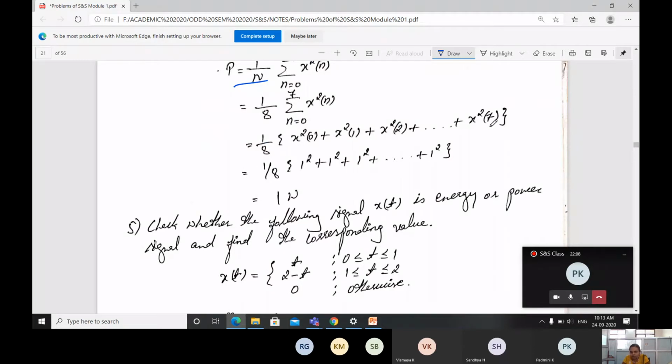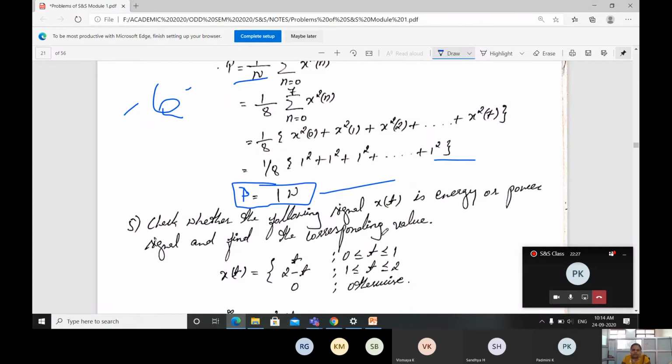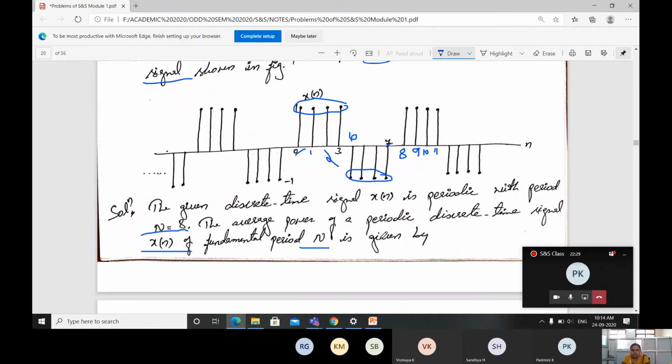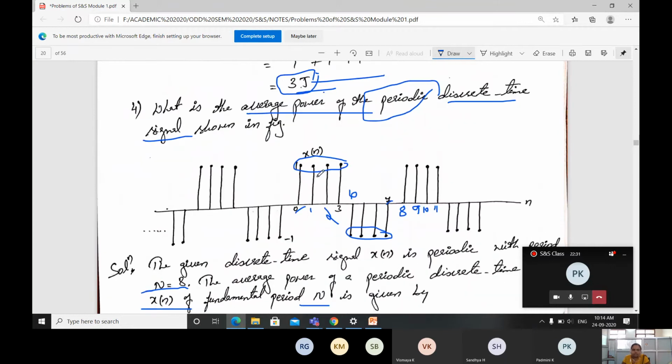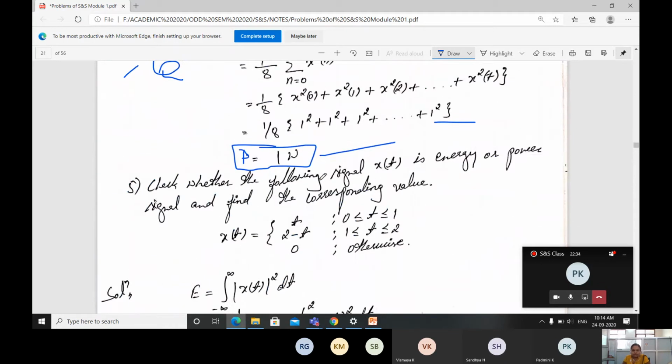If I substitute for all the values and solve this, you will be getting a power as 1 watt. P is going to be taken as 1 watt. This is important for 6 marks. Okay, this is a problem given for us. Next we will solve the next set of problems.